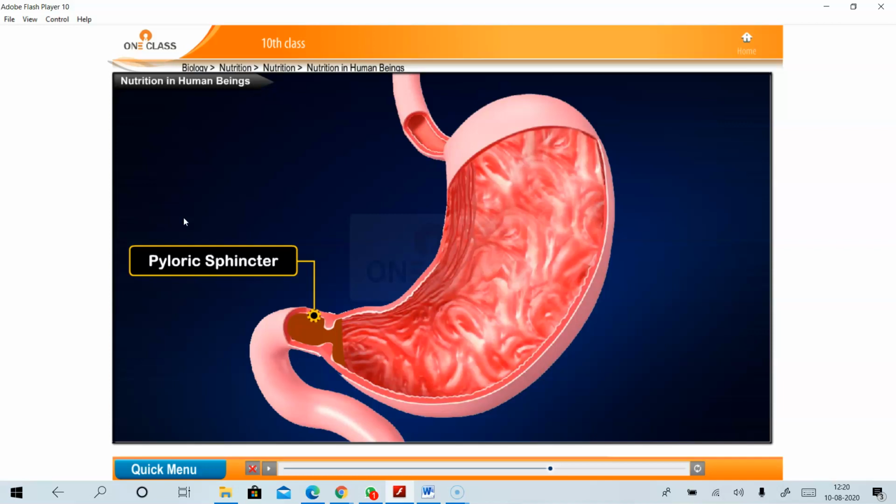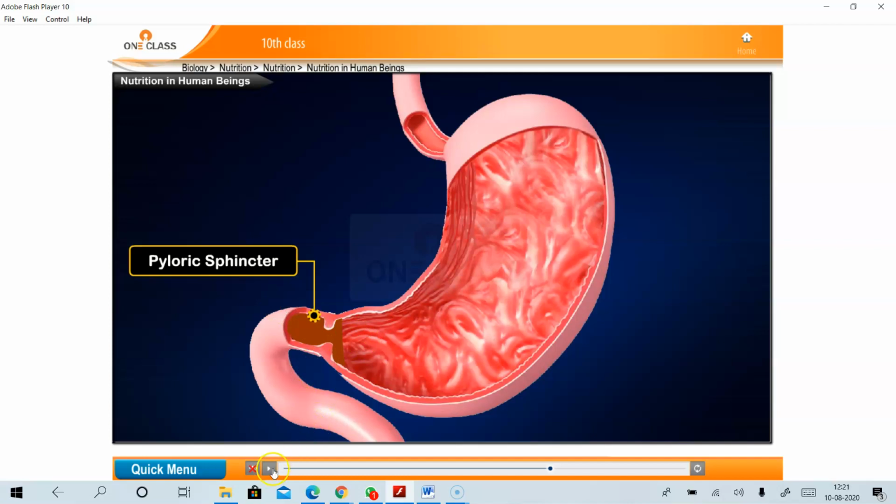This is the site. The pyloric sphincter is a site which opens and allows only a small amount of food material into the small intestine at a time. It is a region which helps the semi-solid food to pass into the small intestine. So the region from stomach to small intestine through which food is passing or transferring is known as the pyloric sphincter. Okay.